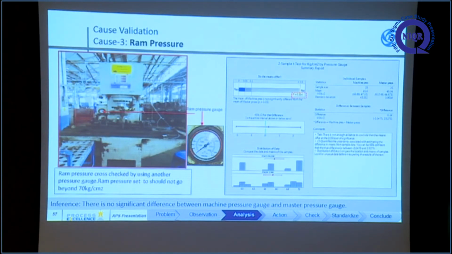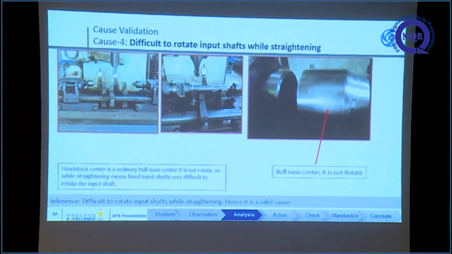Ram pressure is measured with the master pressure gauge, and we compare the master pressure gauge and the machine pressure gauge and put them in a two-sample test. There is no significant difference between the machine pressure gauge and the master pressure gauge.